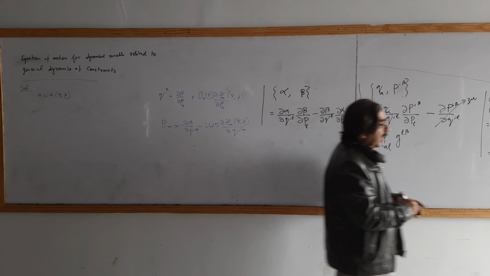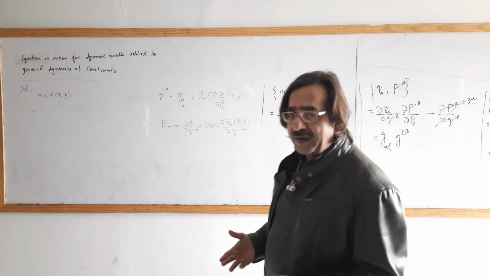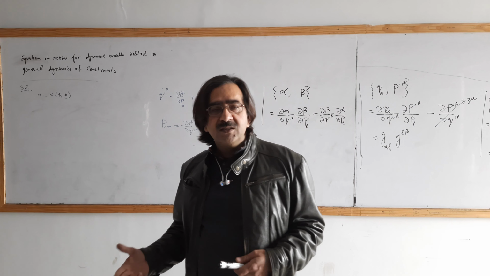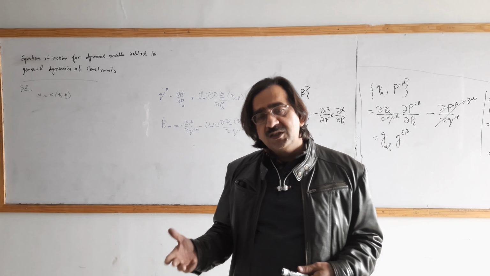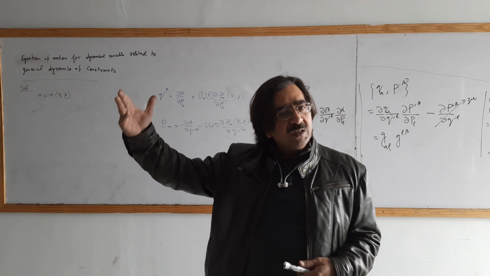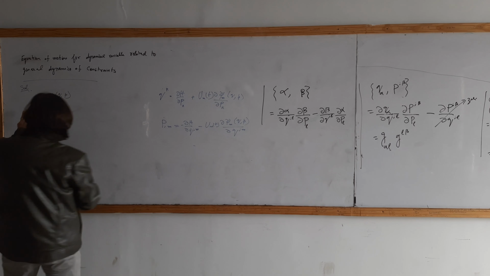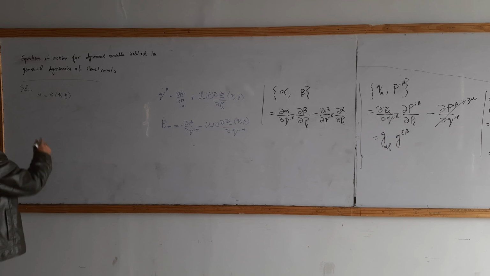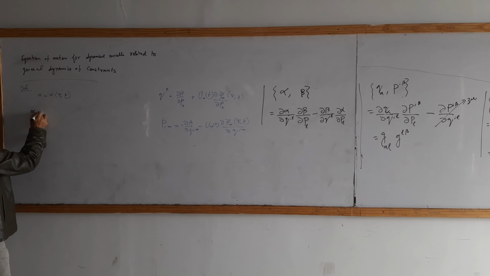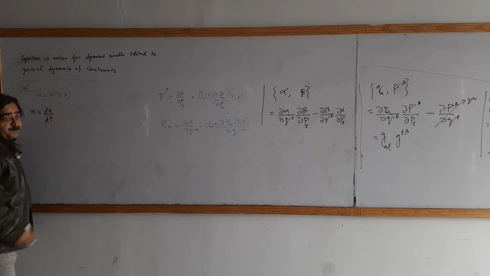When we find the equation of motion, we may find it by taking the time derivative. We know that if you have a position, then by taking the time derivative you will find the velocity. And if you want to find the change in a force, you have to take the derivative with respect to time. All the things that change with respect to time will tell about the equation of motion. So if this alpha is a physical variable, then how it will evolve with the passage of time will be partial d alpha over dt.